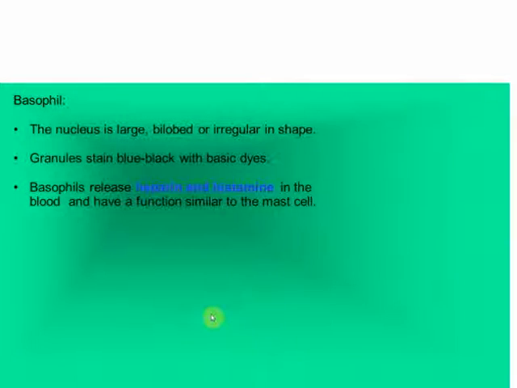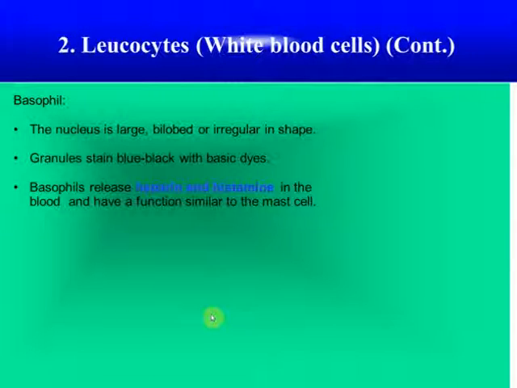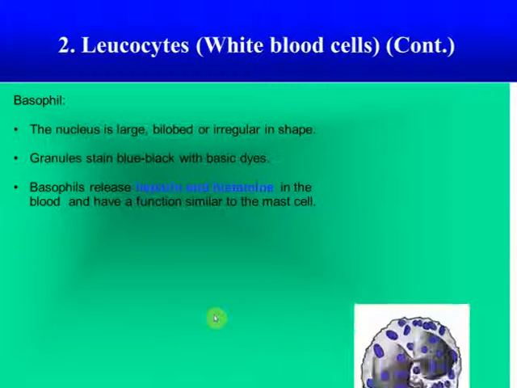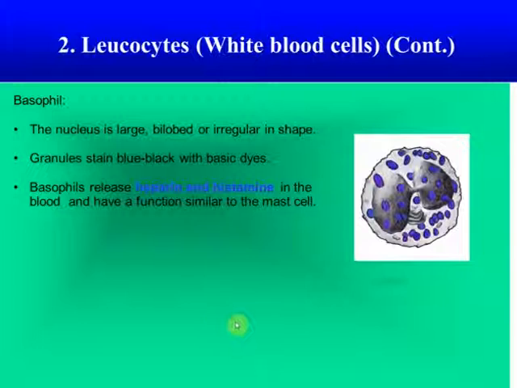Next is basophil. This is basophil. Its nucleus is large, bilobed and irregular in shape. There is no definite shape to this nucleus. Cytoplasmic granules stain blue-black with basic dye. And basophils release heparin and histamine in the blood and have a function similar to the mast cells.